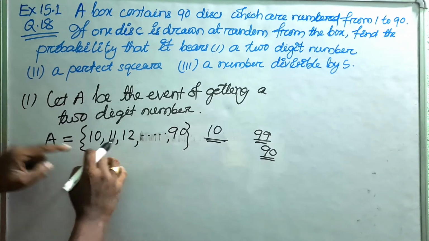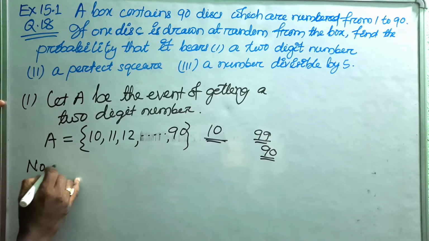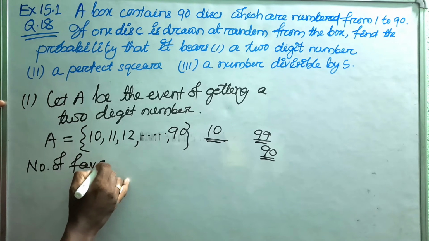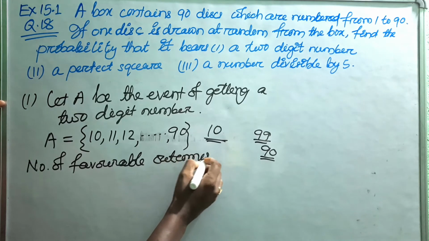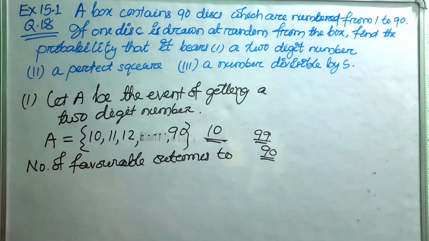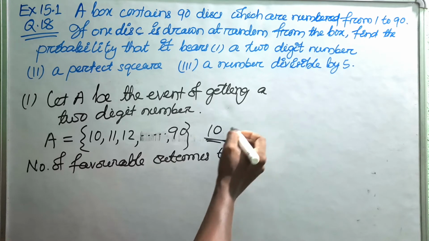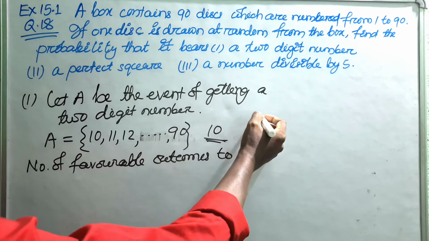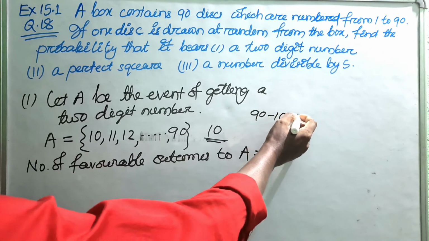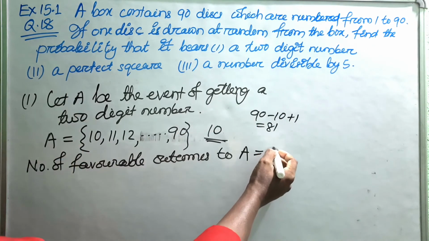So these are the outcomes of the event A. Then you can say the number of favorable outcomes to event A is how many? That is 10 to 90, that is 90 minus 10 plus 1, which is 81. So total 2-digit numbers from 10 to 90 is 81.